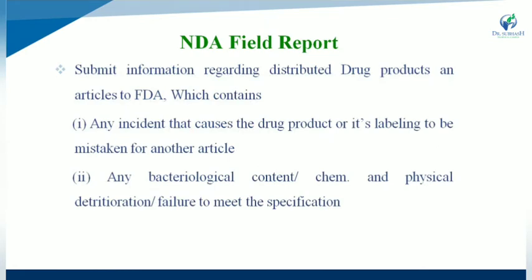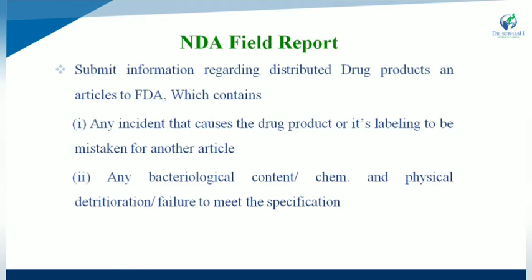First one is the NDA Field Report. Submit information regarding distributed drug products and articles to the FDA. Which type of information is submitted? Information regarding distributed drug products and articles, which contains any incident that causes the drug product or its labeling to be mistaken for another article.